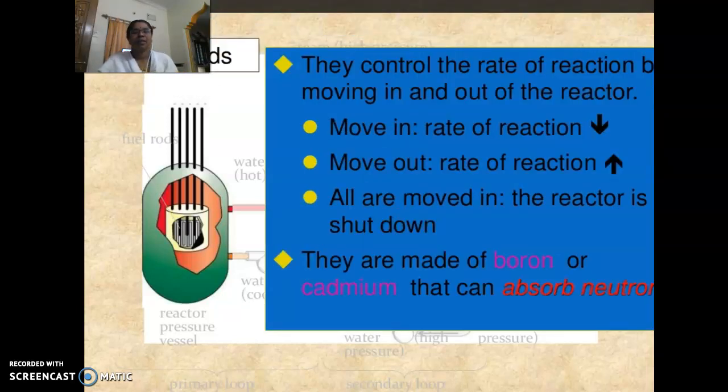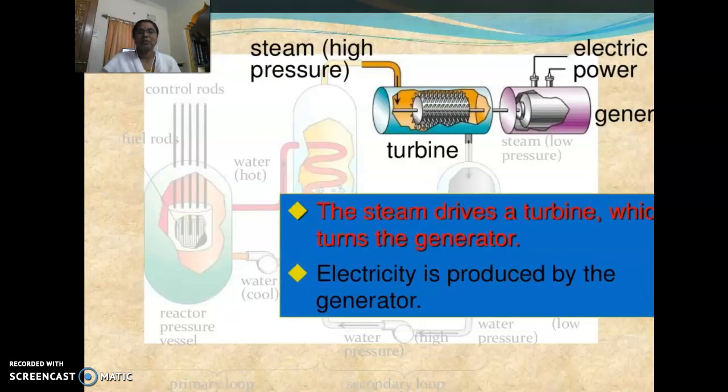So the control rods control the rate of reaction by moving in and out of the reactor. If all are moved in, the reaction is shut down. They are made of boron or cadmium, which can absorb neutrons.